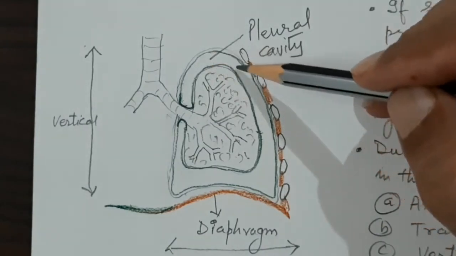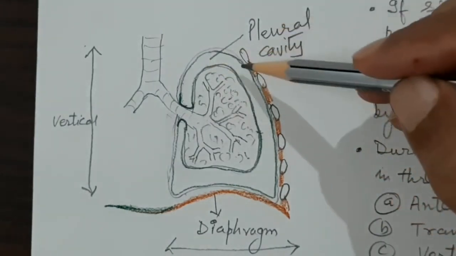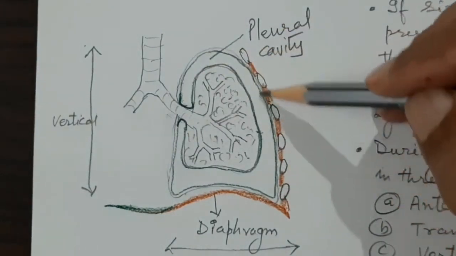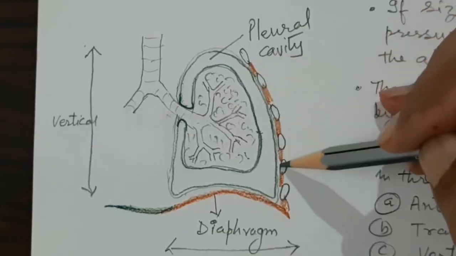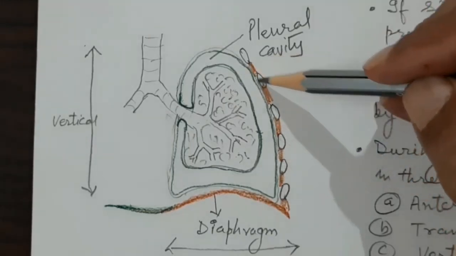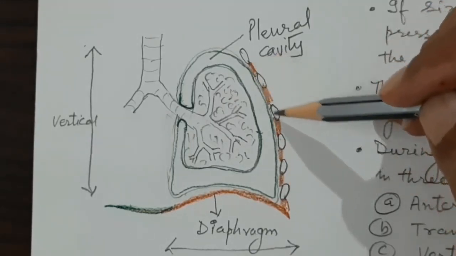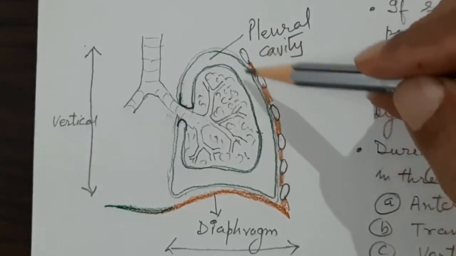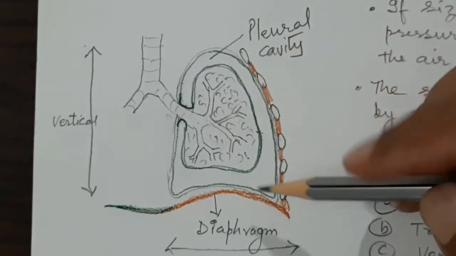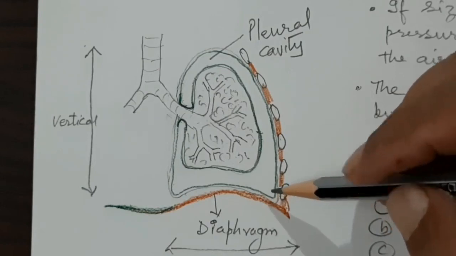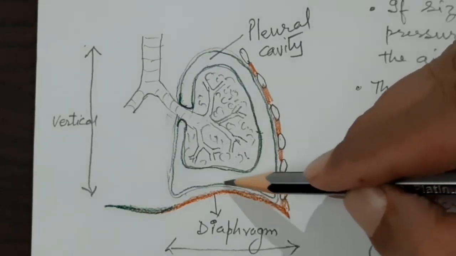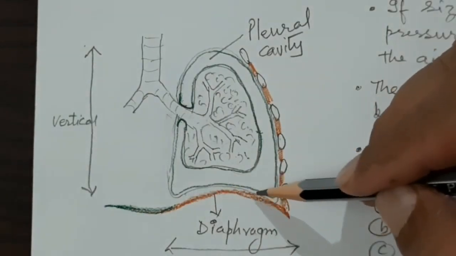Then it covers the apex, so apical pleura. Then it covers the ribs and intercostal muscles from their inner aspect. This is called the costal pleura, because it is covering the ribs and intercostal spaces. And then it covers the upper surface of the diaphragm.